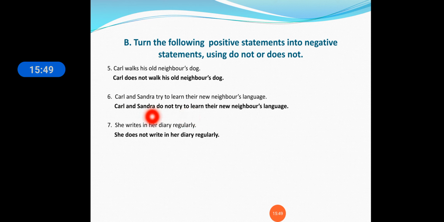She writes in her diary regularly. Now he, she, it, what are we using, do not or does not? So she does not write in her diary regularly.